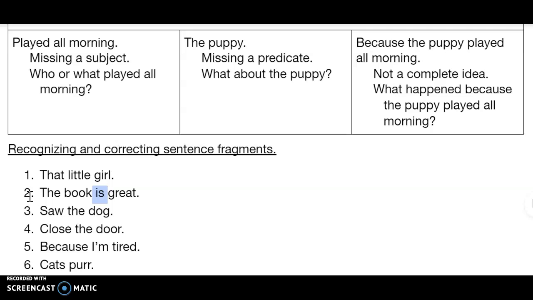All right, the book is great. So here we have our subject predicate set, book is. This is a complete sentence. We are good to go.